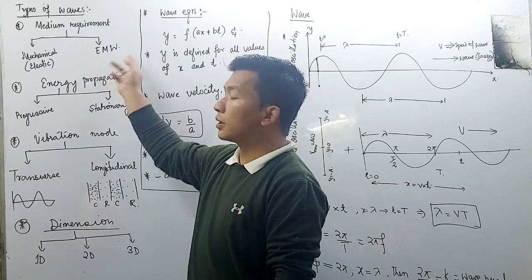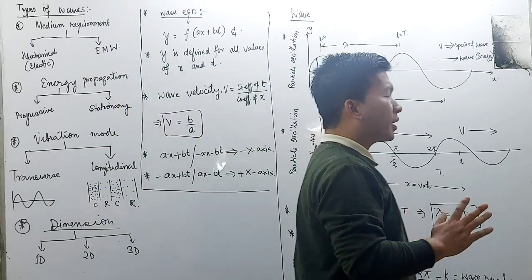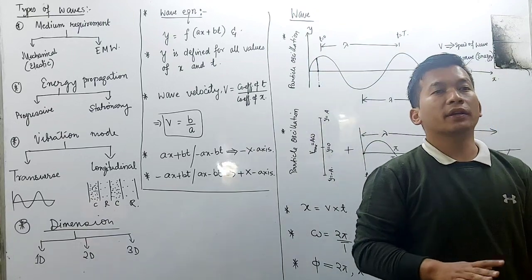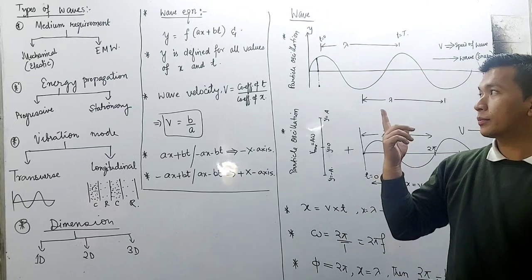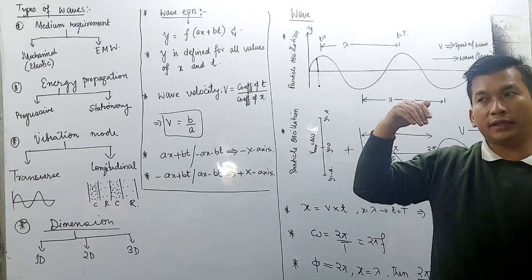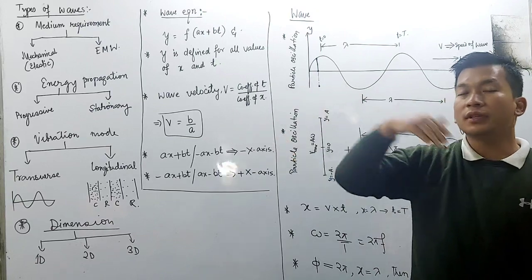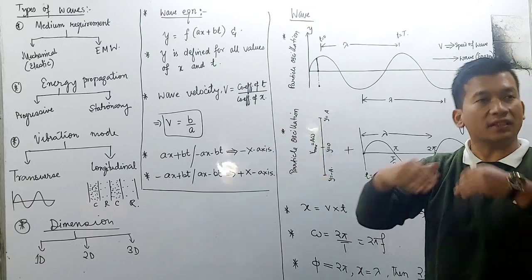And what about electromagnetic wave? Electromagnetic waves for their propagation require no material medium. For example, sunlight comes from the sun, and in between the sun and the earth there will be vacuum. There is nothing at all.